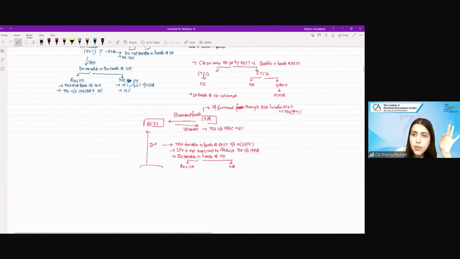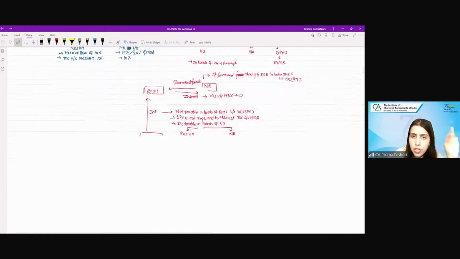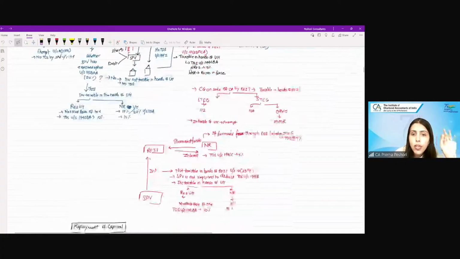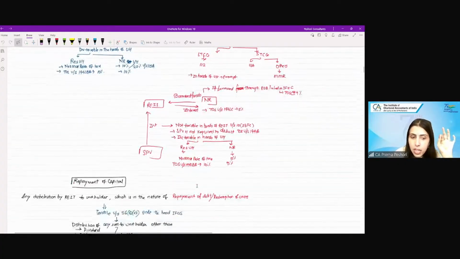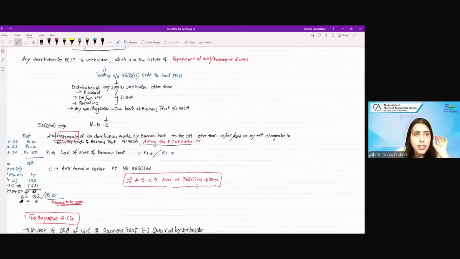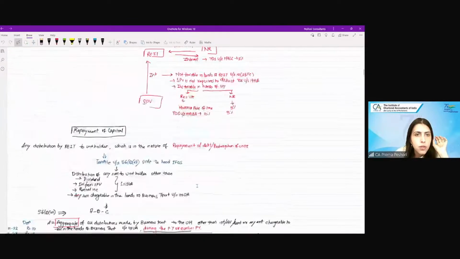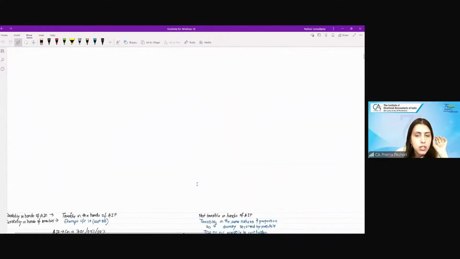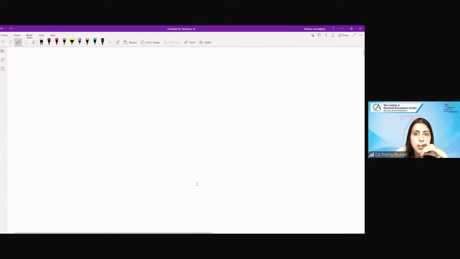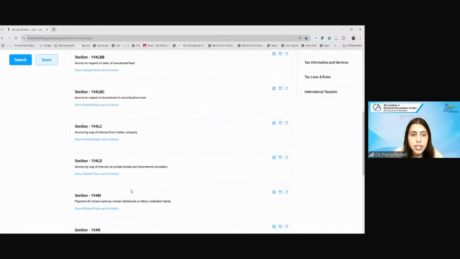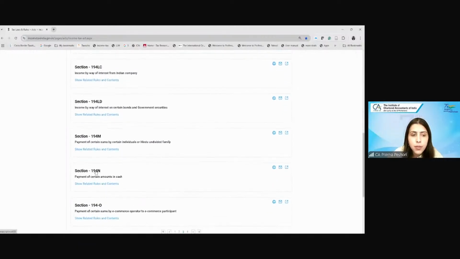So these TDS related points we have already covered, all of that under 194LBA. Then for the securitization trust also, I think we had covered it at the start. Yeah, so even that we have covered. So all the TDS provisions we have covered with respect to that. So I'm not spending any time on that. Then directly, 194N we have already done.